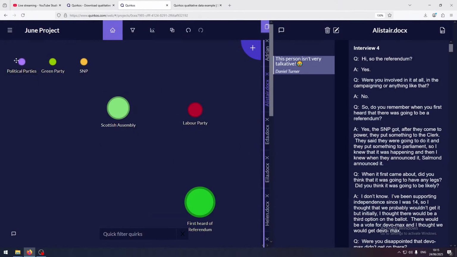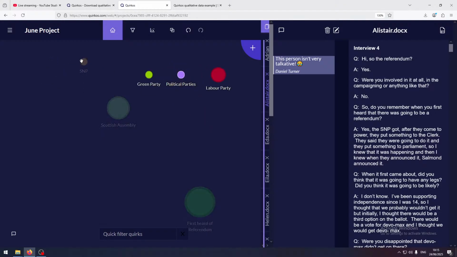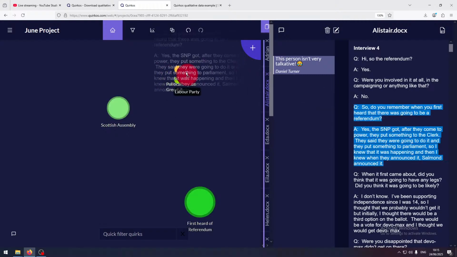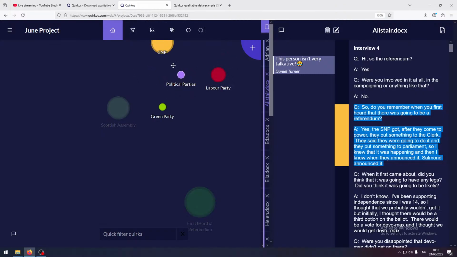What we can do is grab this political parties bubble, we can drag and drop them around, and we'll put Labour Party on that bubble, so it becomes a subcategory, and also Green Party and SNP, and we could do this for Conservative and all the other parties too, if we could be bothered at this stage. And now we've grouped these all together. So if I wanted to find, yep, perfect, this person's talking about the SNP, drag and drop onto the SNP. So if you've got a lot of logical hierarchical structures like that, grouping them like this can be really useful.